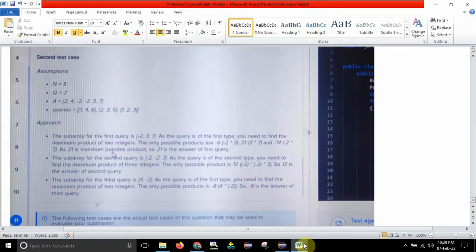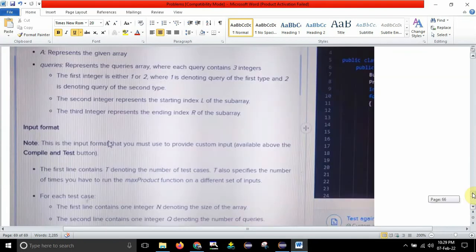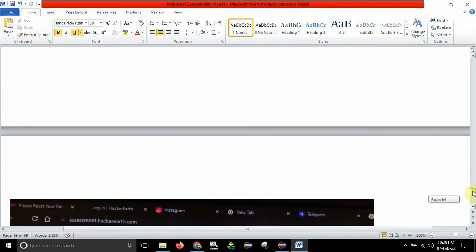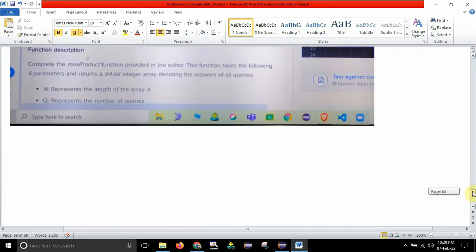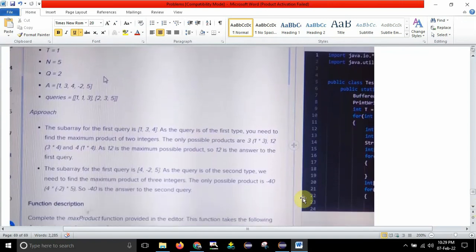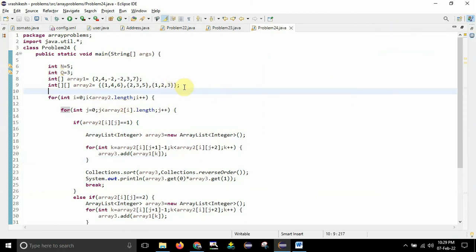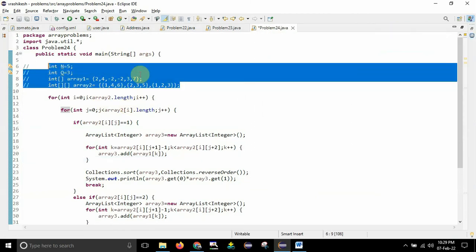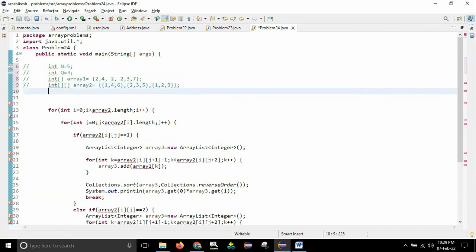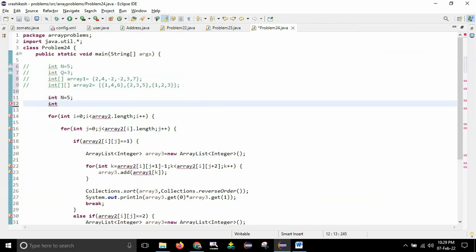But yes, I will cross check with the other condition which they have given in the beginning itself. Let me just go to that query, guys. Fine, where is it? Yes, it is here. Okay, fine. What is this? N is equal to 5 and Q is equal to 2. Let me just change it over here, or else I will just comment these things and write another condition. So int n is equal to 5. After that, int q is equal to 2.